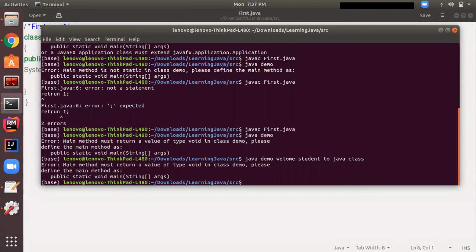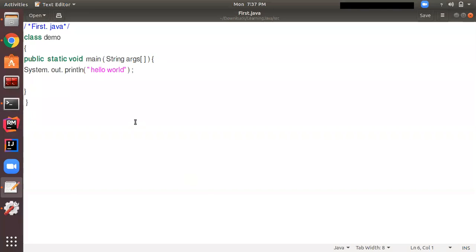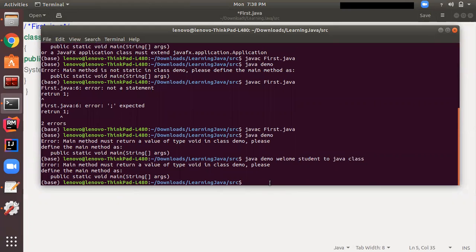Let's execute it. So it's giving the error. Let me check what error it's giving. String args, save it, okay. System.out.println, public static void main. Again, let me compile it since we have made the changes.